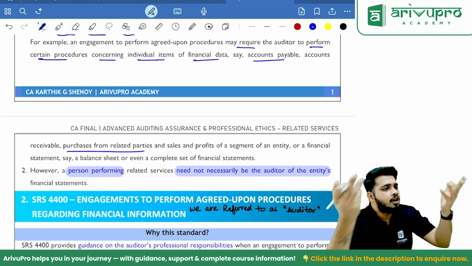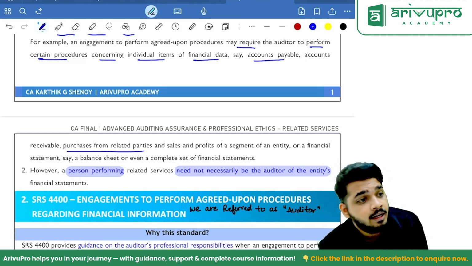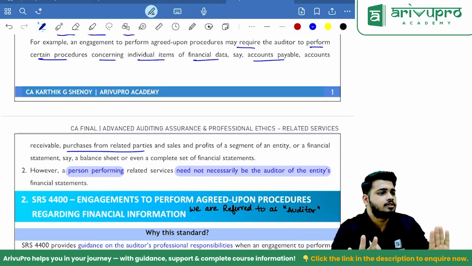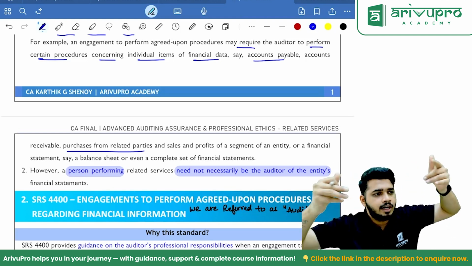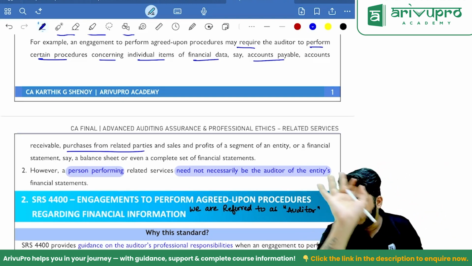In those cases, I can agree on that, and I'm not giving any opinion on it. I'm giving a report on factual findings, meaning what is there as per your books, and what are my findings. Only two columns I'll be giving as a report, so that you'll get an idea. Understood? I'm not signing any audit report here.